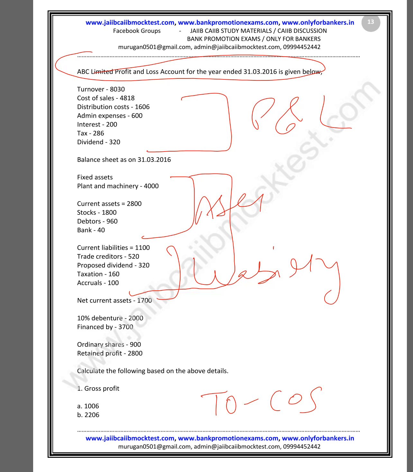Let us suppose ABC is a rubber company. They have turnover, meaning how much sales they have for 1 year. It is 8030. Cost of sales is direct cost like labor cost, electricity cost, all the cost which is directly related to the company. Rubber cost, like they have to take it from one area to another, they have to sell, they have to advertise. All direct costs are cost of sales. Distribution cost, the distribution of the rubber, is indirect cost.